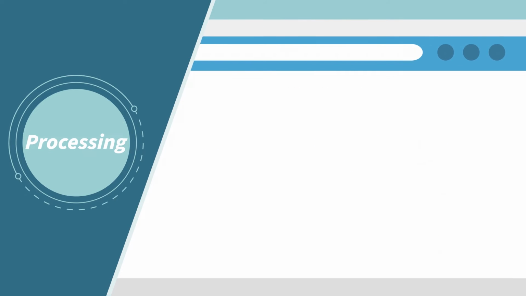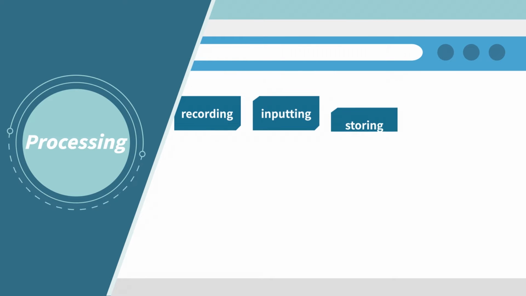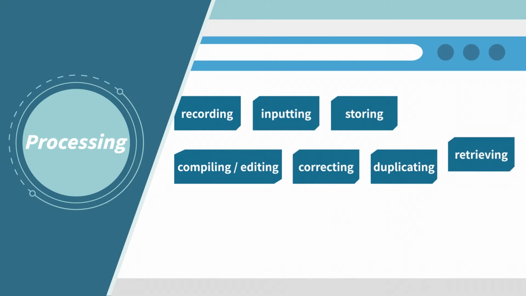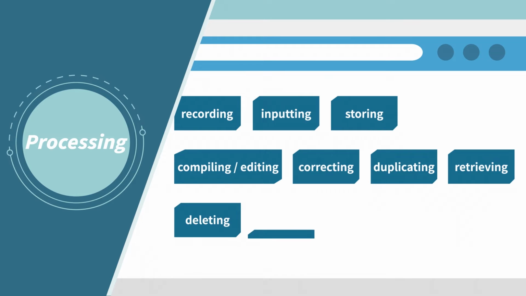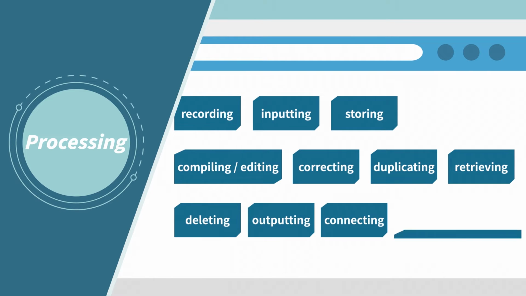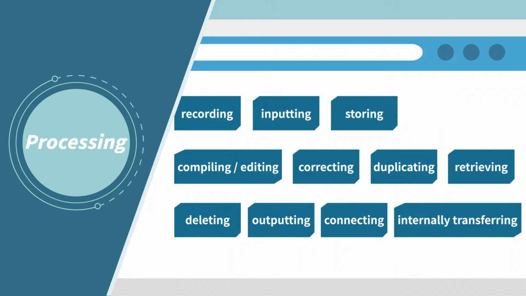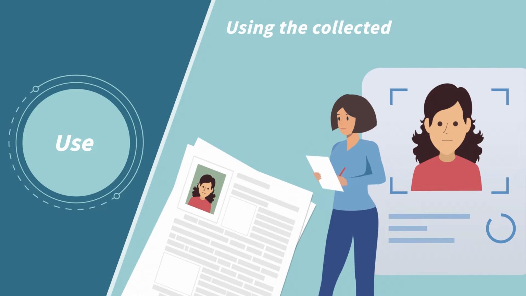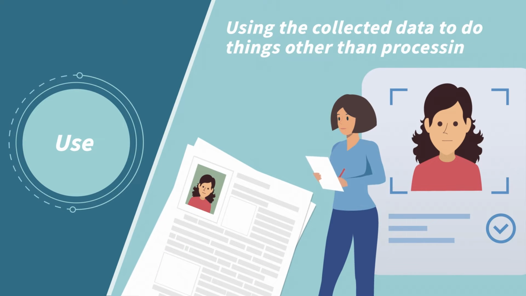Processing refers to the act of recording, inputting, storing, compiling, editing, correcting, duplicating, retrieving, deleting, outputting, connecting, or internally transferring data for the purpose of establishing or using a personal data file. Use refers to the act of using personal data for any purposes other than processing.